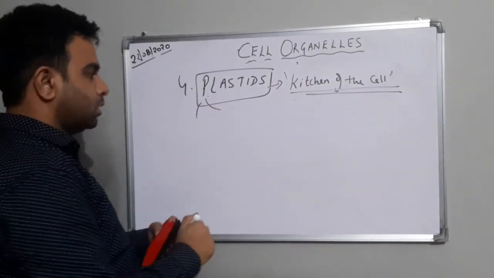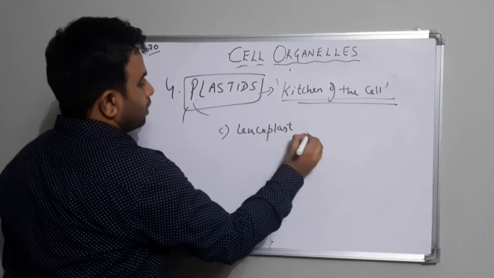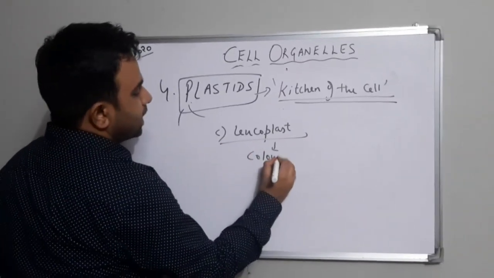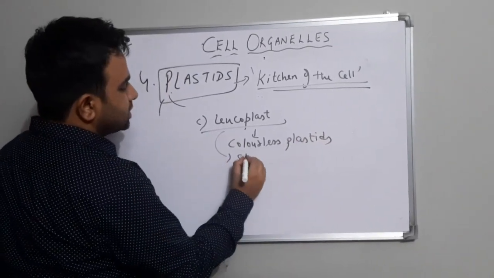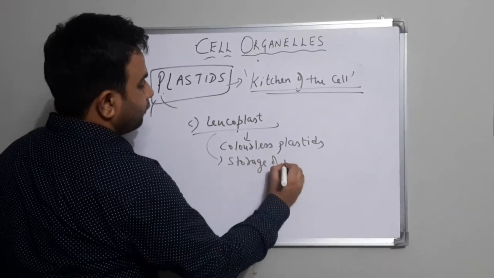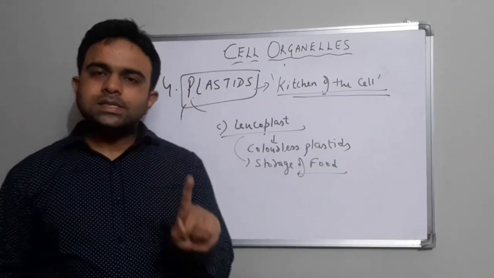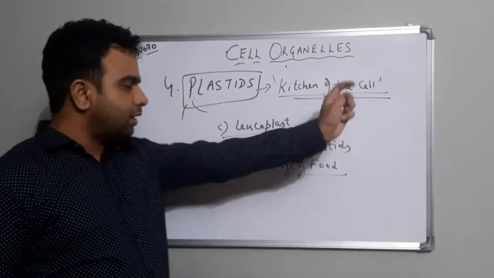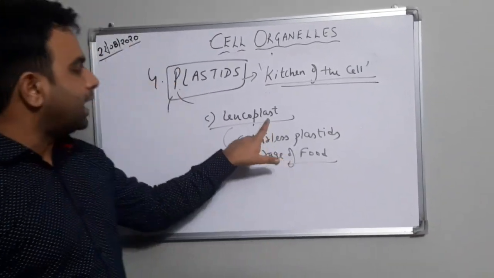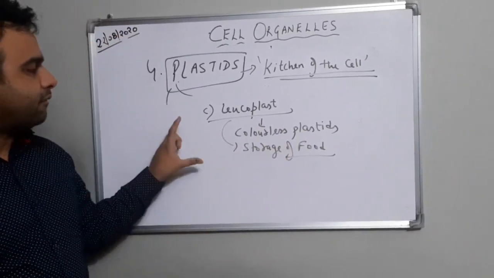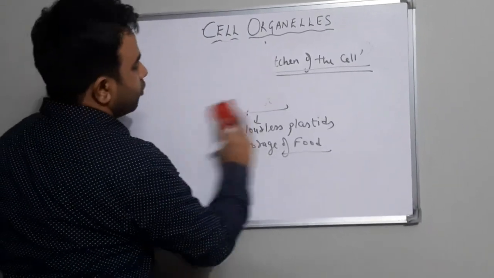Now the last is leucoplast. They are colorless plastids, and they help in the storage of food. So we have studied three types of plastids: chloroplast, chromoplast and leucoplast, in which chloroplasts are the green colored plastids, chromoplasts are the colored except green, and leucoplasts are the colorless plastids. We have also studied the function of each and every type of plastid. So students, you have to remember this, it is very important.